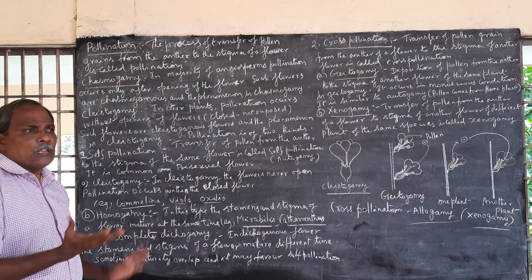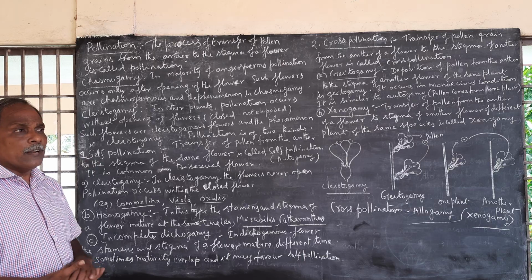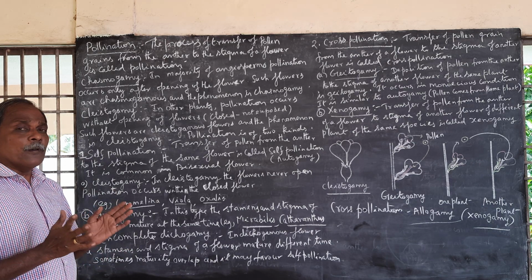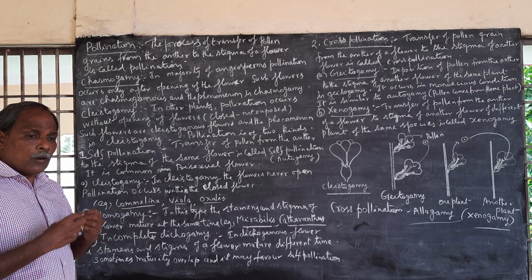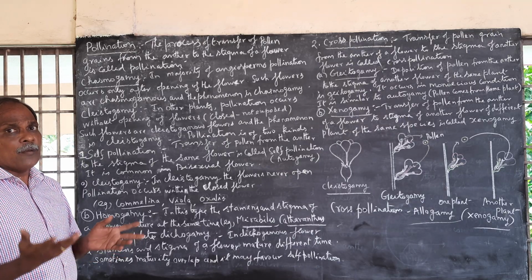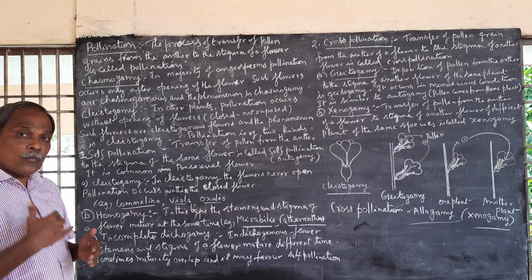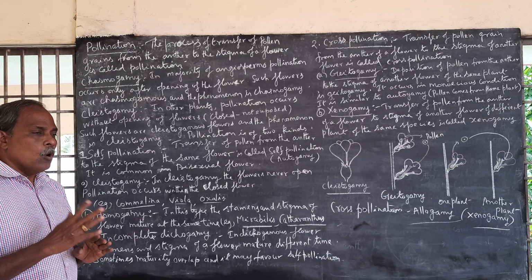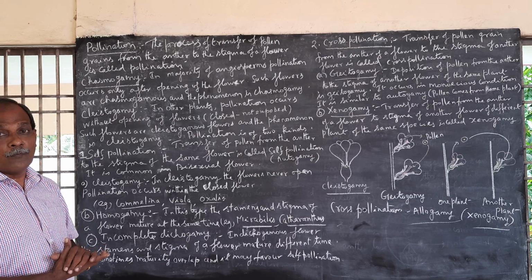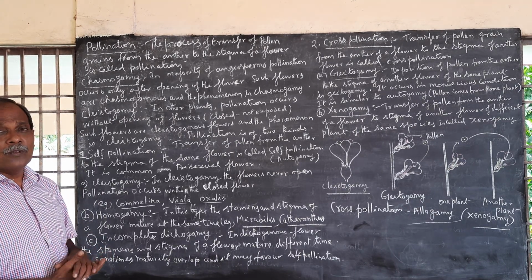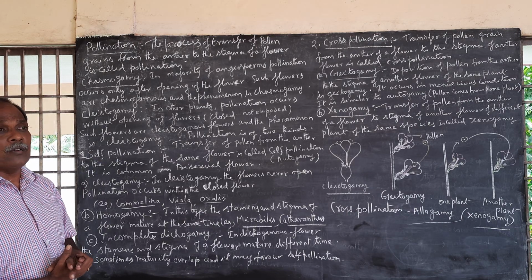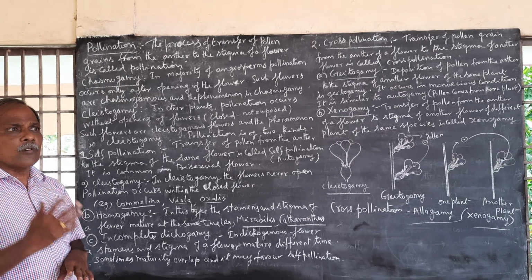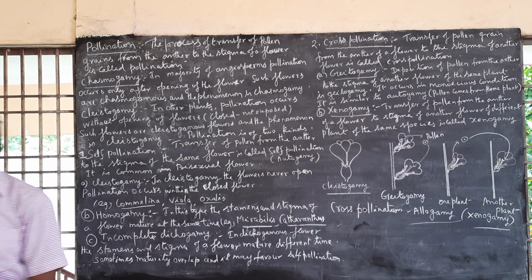Now, self-pollination and cross-pollination. But generally, plants avoid self-pollination. Why? Because self-pollination will not favor the incoming of different characters. The same characters may come over there. So plants usually avoid self-pollination and favor only cross-pollination. Now we'll see the contrivances for ensuring cross-pollination. Various mechanisms and adaptations help the plant to go for cross-pollination. That's what are called contrivances of cross-pollination.